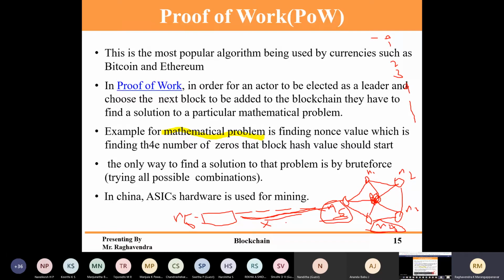Actually, what it says is that in proof of work at least 50% of the people have to accept the block I have created. Suppose these 3 people accept, then I am the winner, so my block is valid. More than 50%. Understanding the concept, right?